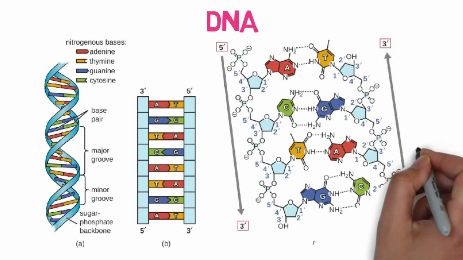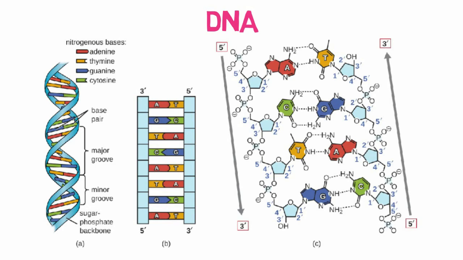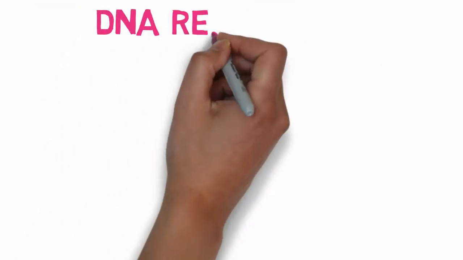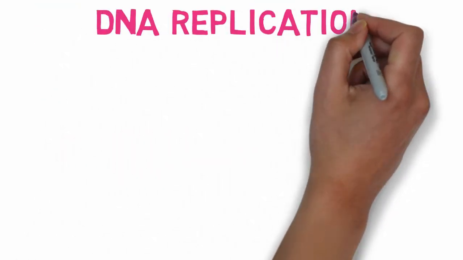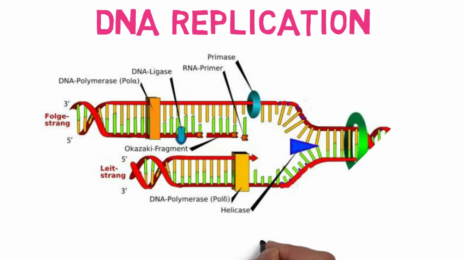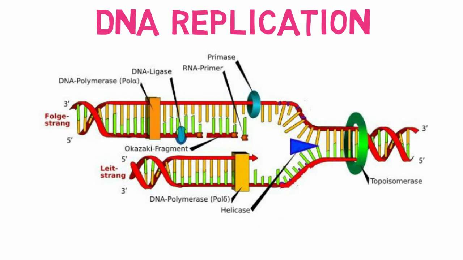On your screen, it is a structure of DNA. The left one is the model structure proposed by Watson and Crick. The middle one is the staircase model, and the rightmost one is the chemical structure of DNA. During the transmission of genetic characters, DNA used to transfer its own copy. This copy making process is known as replication.